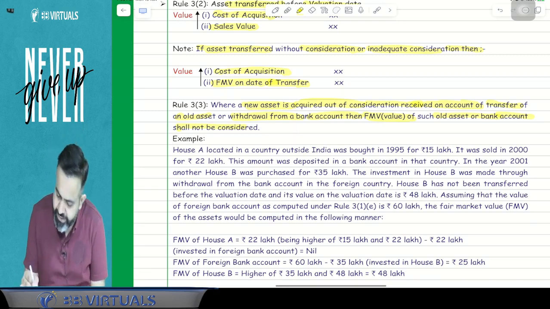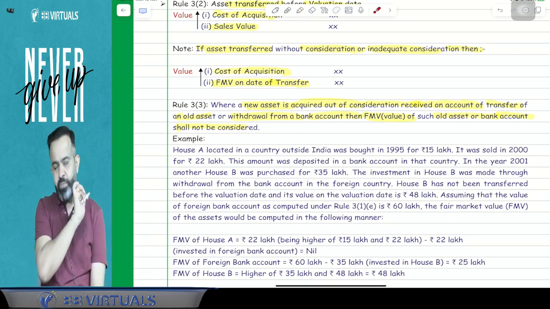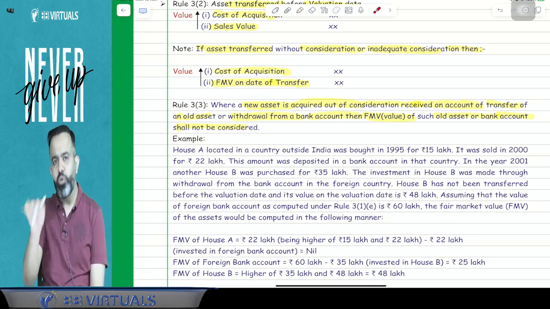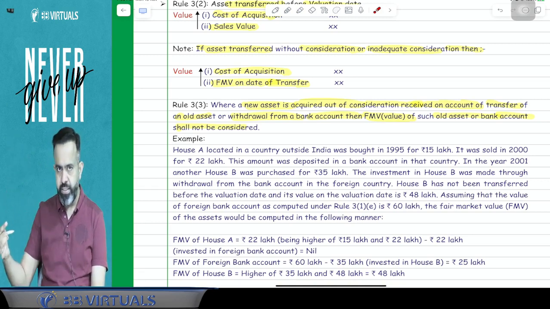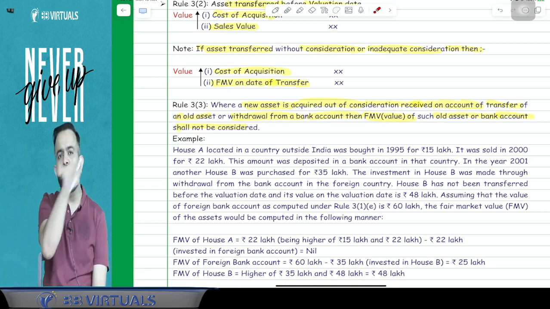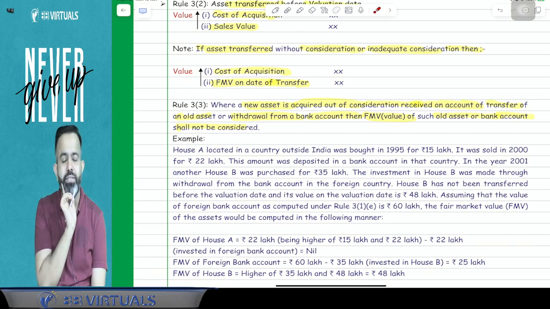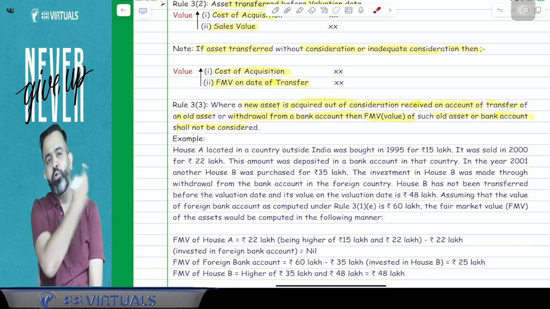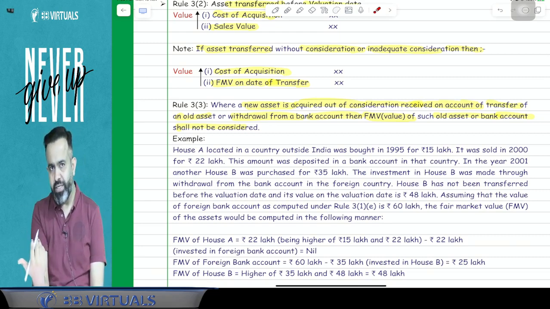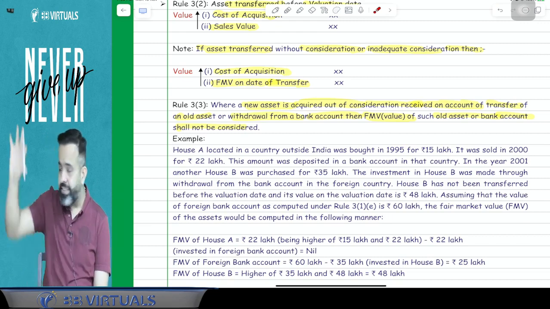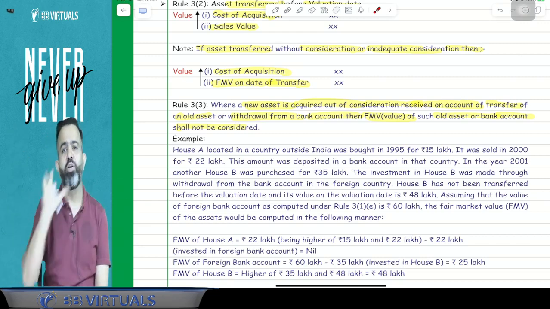They are saying that suppose one old asset is transferred and from that money you acquired a new asset, so the new asset value will be considered. That old asset will not be considered. Or suppose, for an example, from the bank account you have withdrawn something and you acquired the asset and this asset is considered, then in the bank account it will not be considered.